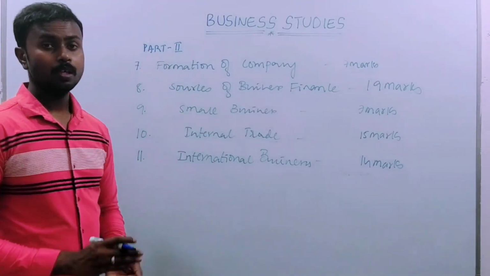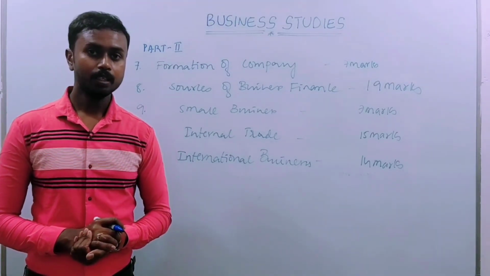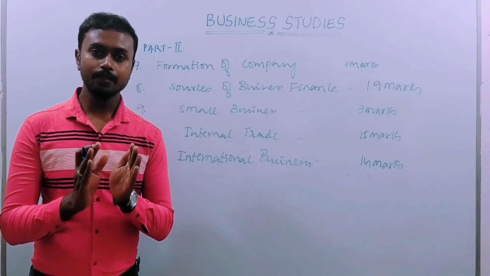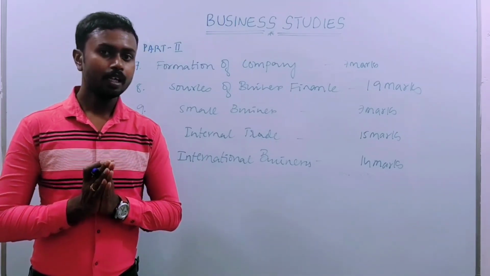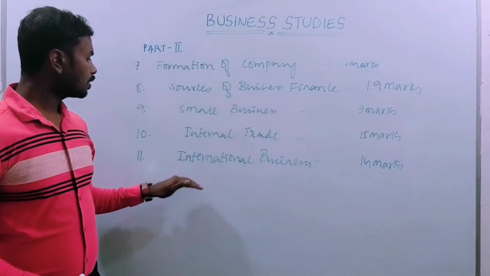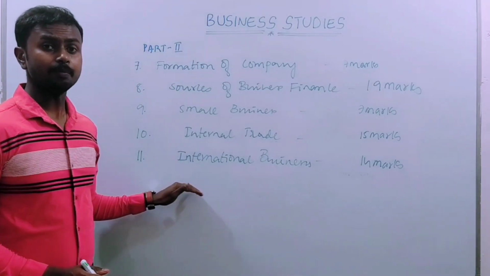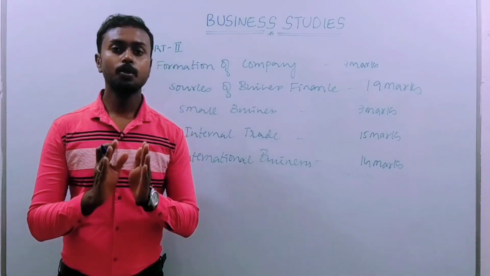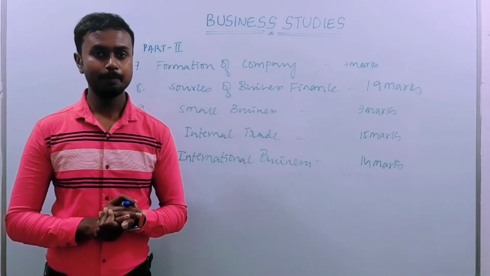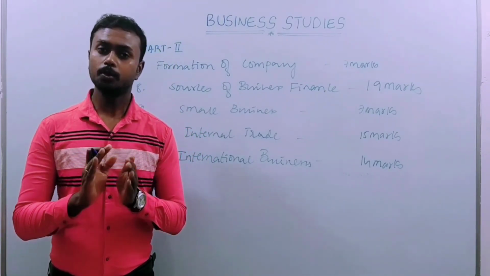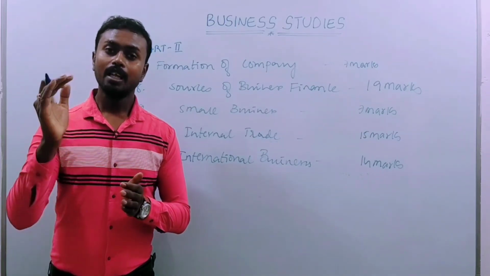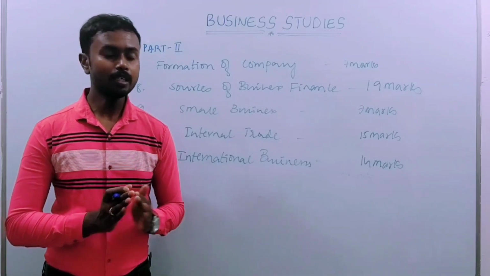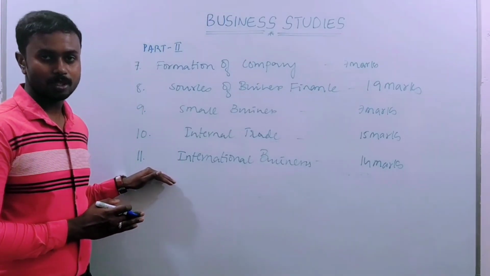Now part 2, as we have already learned part 1. Part 1 consists of a total of 6 chapters, or 6 units, or 6 lessons. Coming to part 2, it consists of a total of 5 lessons. That means in the first PUC business studies subject, you have a total of 11 chapters. Before that they had 12 chapters. That means 11 and 12, now they have made it a combined chapter. They have made it 11 chapters.